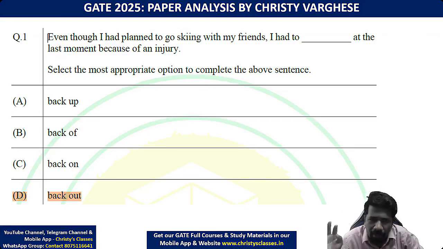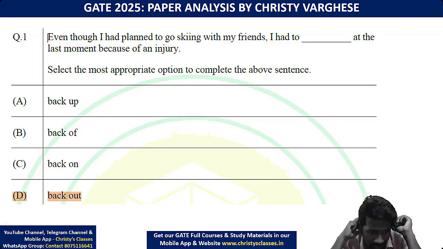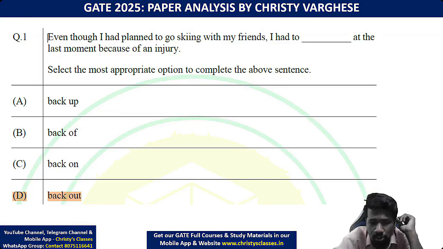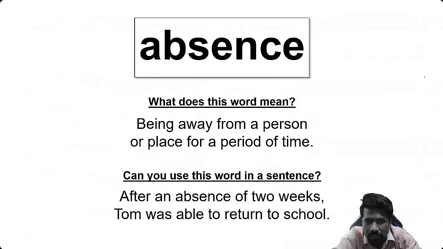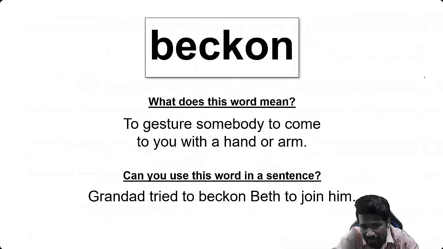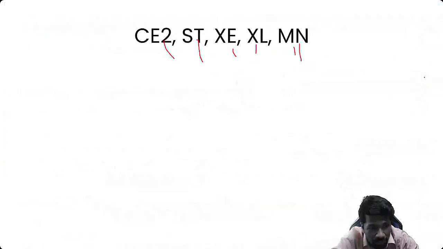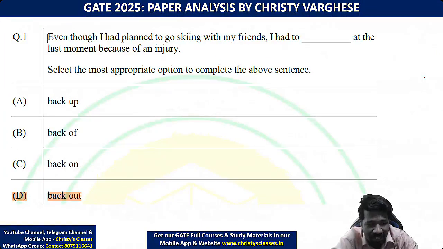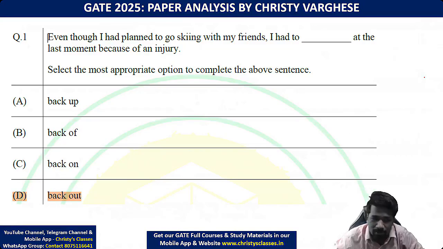After that, in the topic by topic discussion also, the important questions from these will be discussed. Jayant already got it. Yeah. So this is a vocabulary question. For such questions we are starting this new initiative, that is the word of the day. 365 days, 365 words, that's the idea. I'm not saying you will get questions only from those 365 words, but that will improve your confidence in vocabulary and you can guess some answers also.